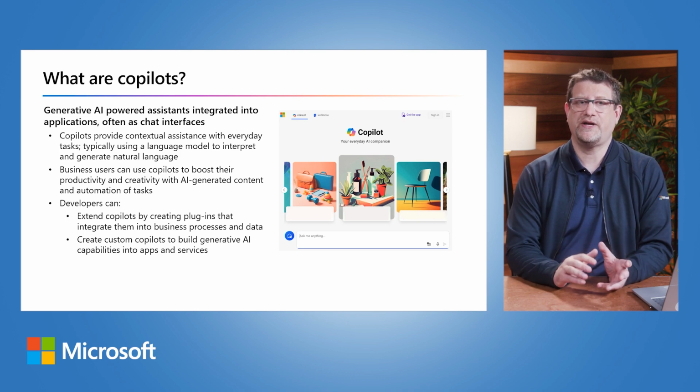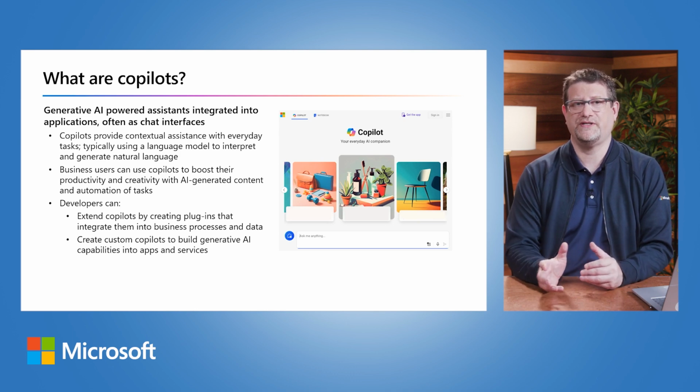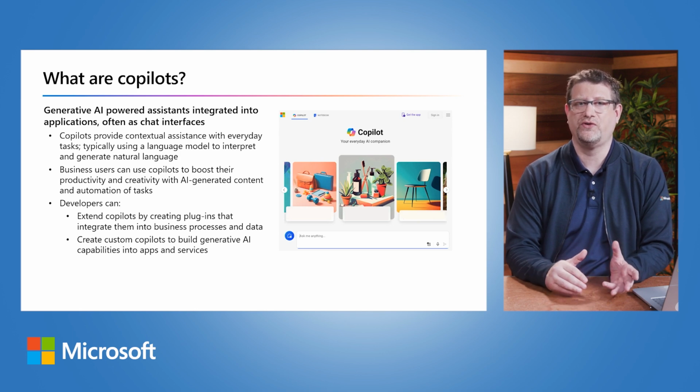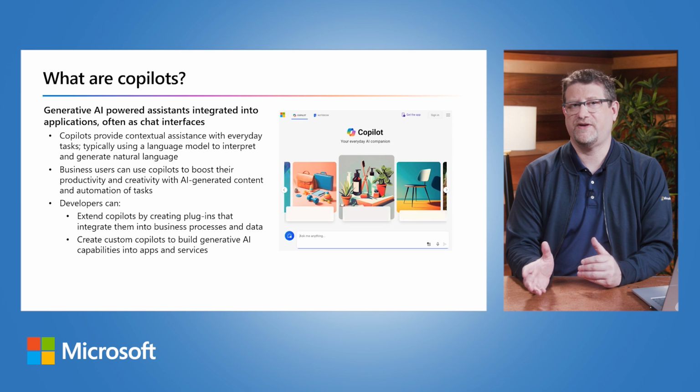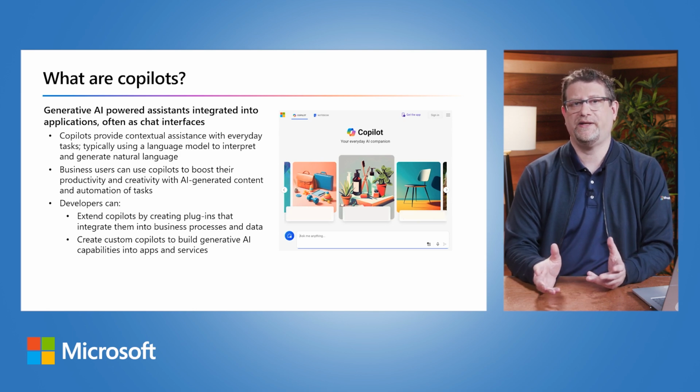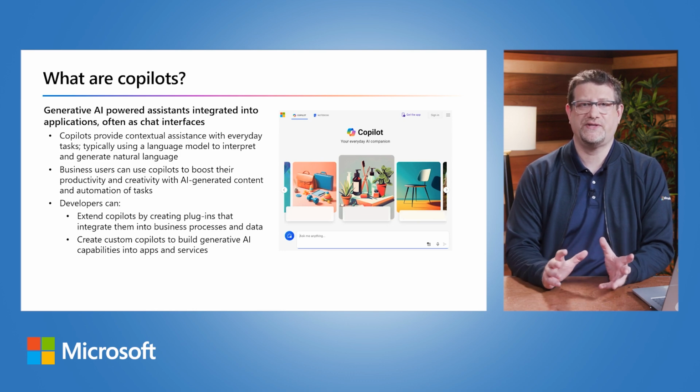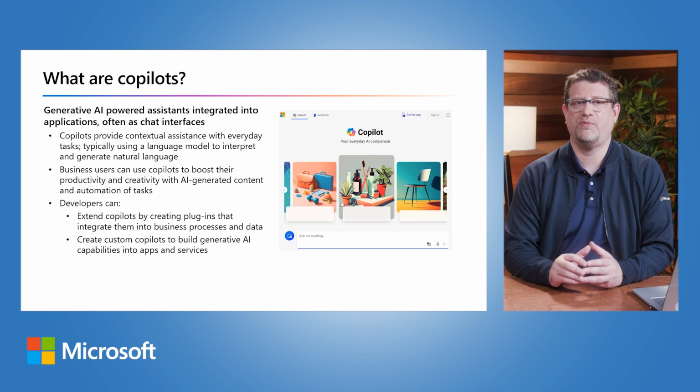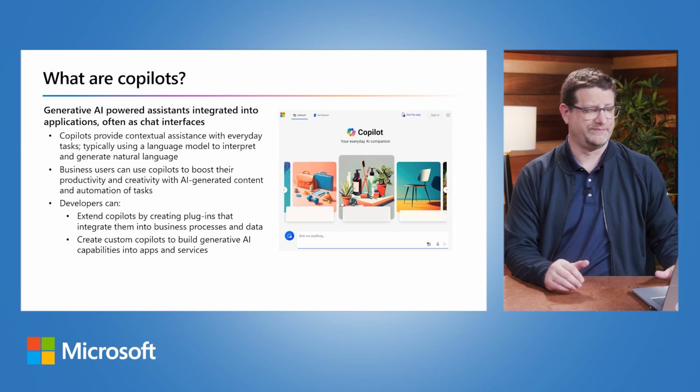The slide here shows Microsoft Copilot for Microsoft 365, which enables you to summon a chat assistant when you are working in Windows or a Microsoft 365 application such as Outlook or Word. Using a copilot like this can help you get more things done in less time. On the next few slides, we'll explore some of the ways in which Microsoft Copilot has been integrated into apps to provide contextual assistance.